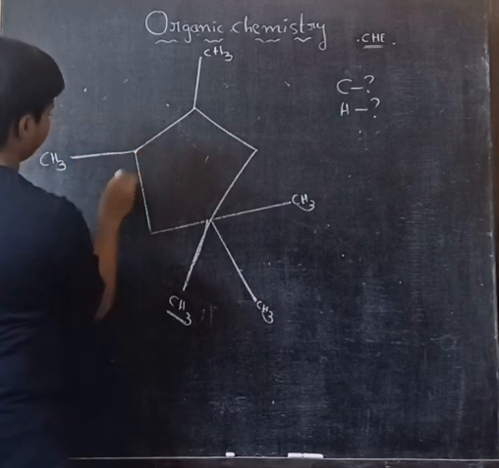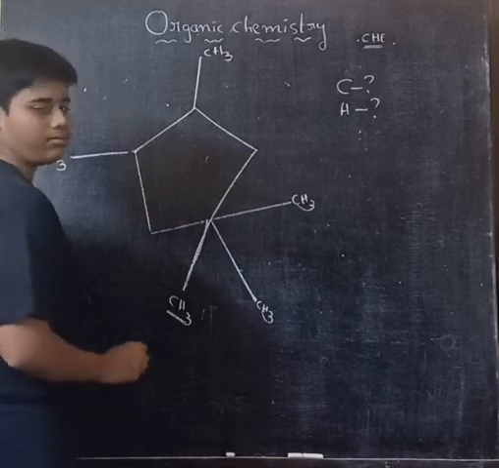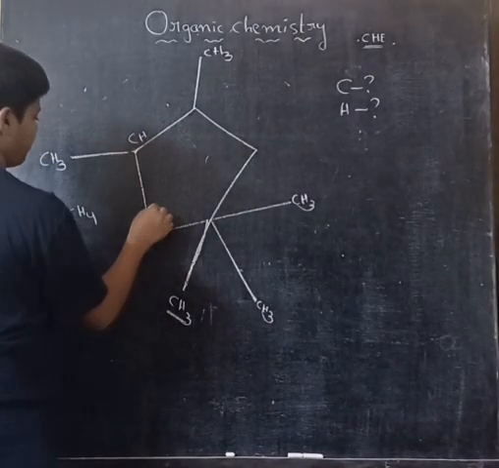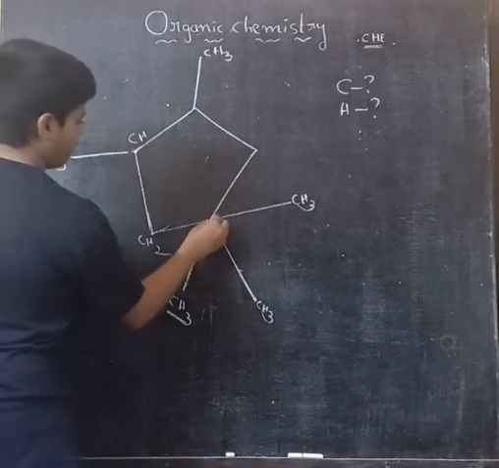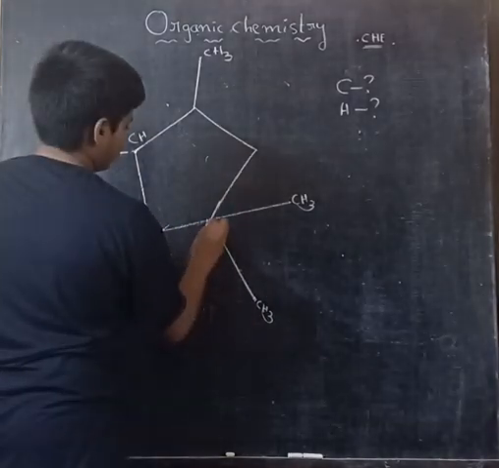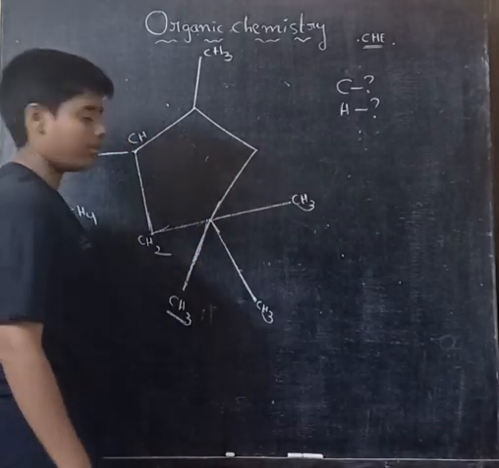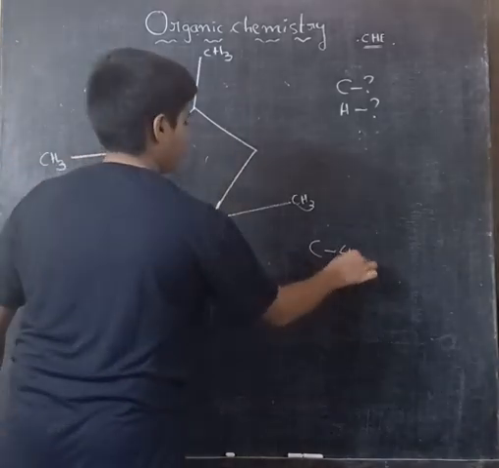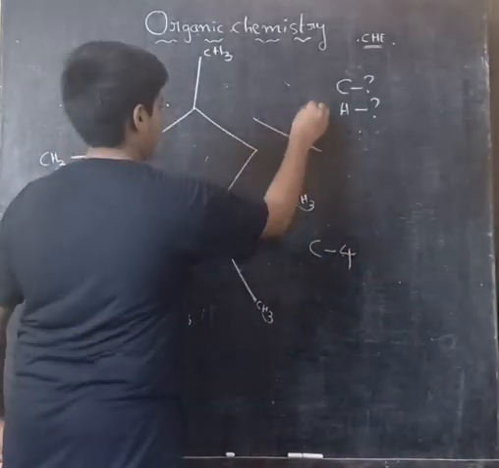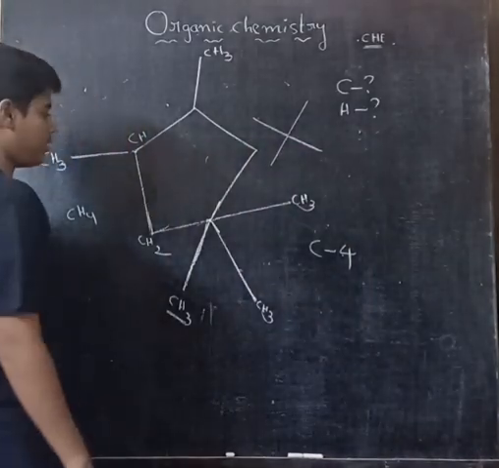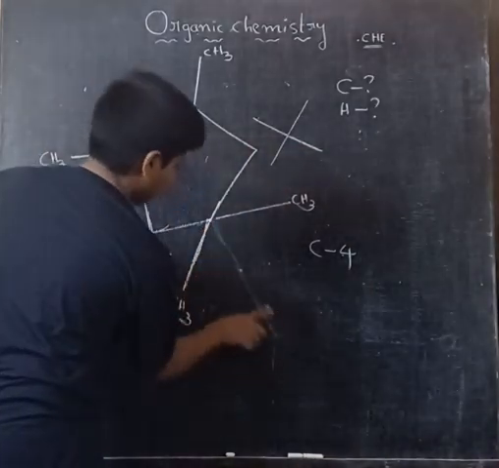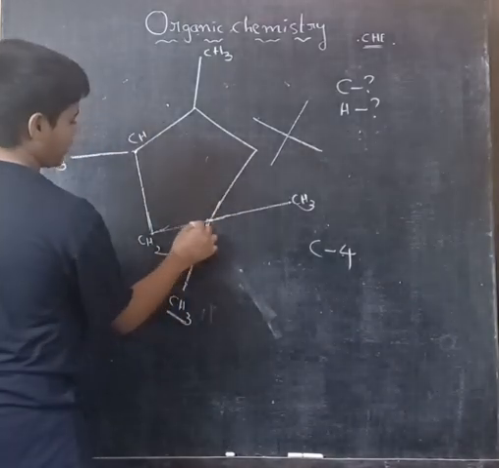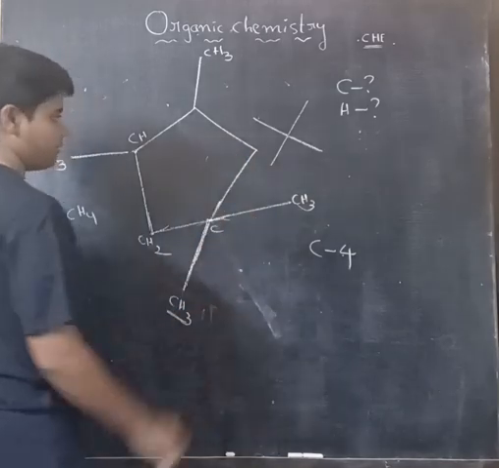For this tip, 1, 2, 3, 3 bonds. From CH4, 3 hydrogens removed, so CH. For this tip, 2 bonds, CH2. For this one, 1, 2, 3, 4, 5, 5 bonds are there. We can't say the carbon will be present, because carbon can form only 4 bonds. So this diagram is wrong. If this line is removed, the carbon valency is satisfied. Here this point 1, 2, 3, 4, which means C.